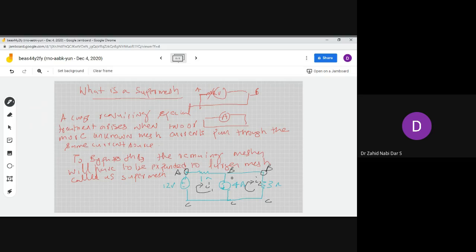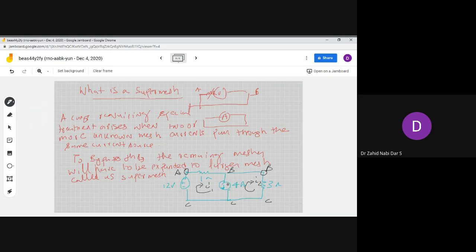So here I can write my KVL equation. Here it is given I1. I1 is equal to 4 amps, that we can do over here. And I can write 12 is equal to 1 into I1 plus I2 plus 3 I2.